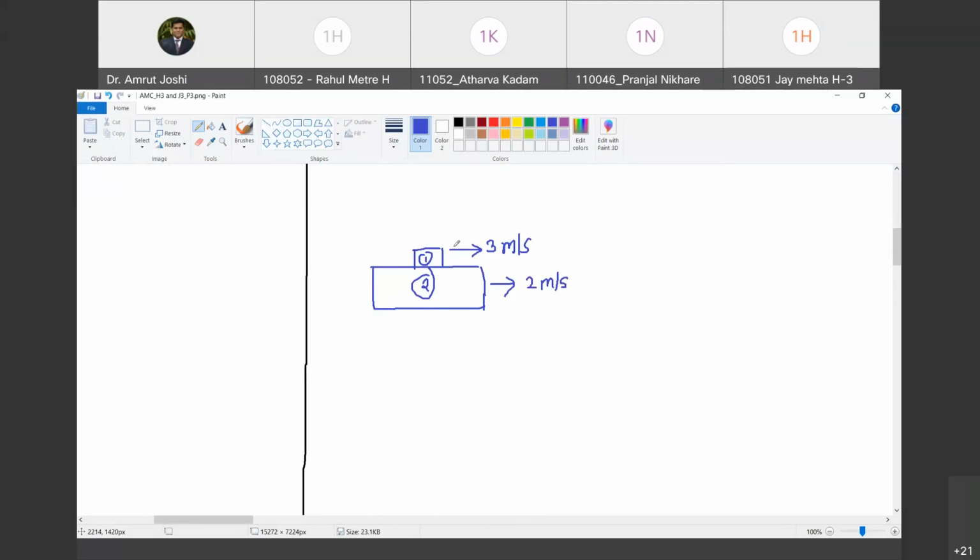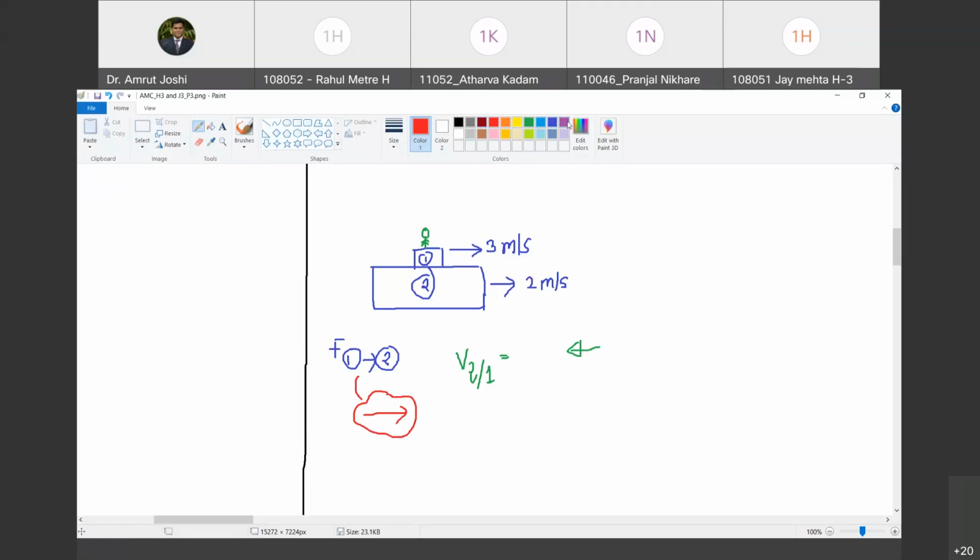Now, what will we have to do? I want to find out the direction of frictional force offered by object number 1 on object number 2. What should I do? I should station myself where? On 1. Yes. So I will station myself on 1. What is the velocity of the second object with reference to the first object? It is towards left. Do you agree with me? So the frictional resistance offered by object number 1 on 2 is towards right. Are you with me? Yes.